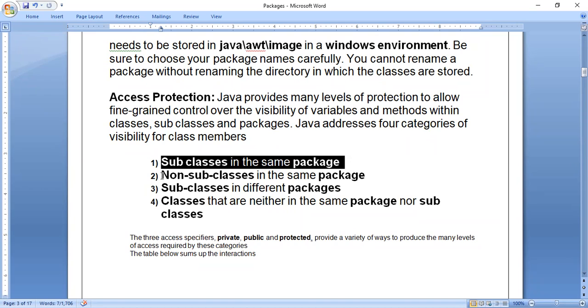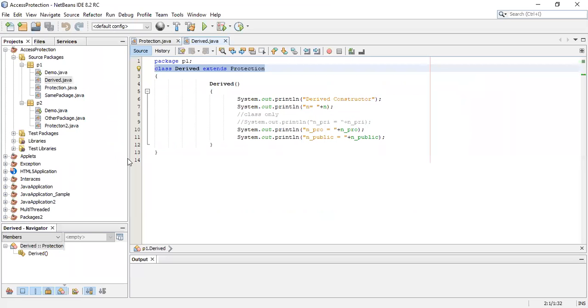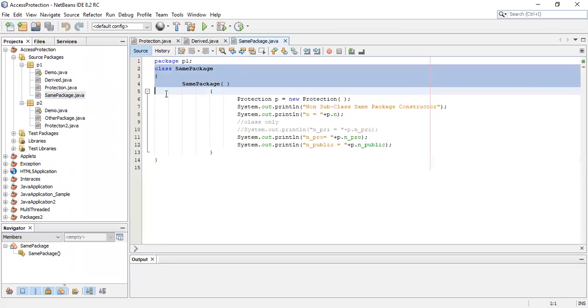Next, non-subclasses in the same package. Non-subclasses in the same package means at least we have to consider two classes here also, and those two classes should not be dependent. That means you should not say it is a subclass, but it should be present in the same package, that is the same folder. Yes, we have this in the access protection project, that is the file SamePackage.java.